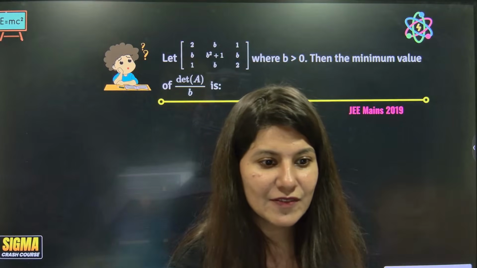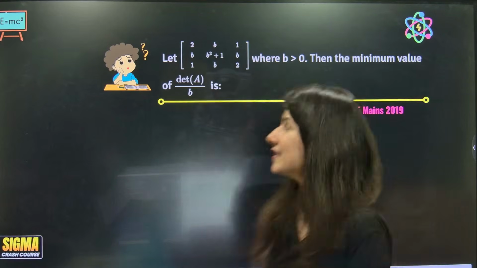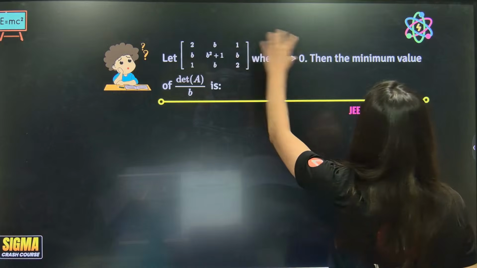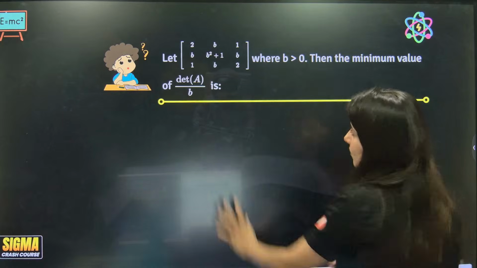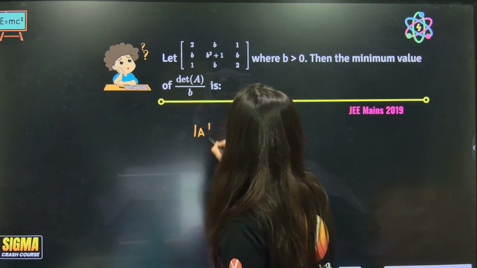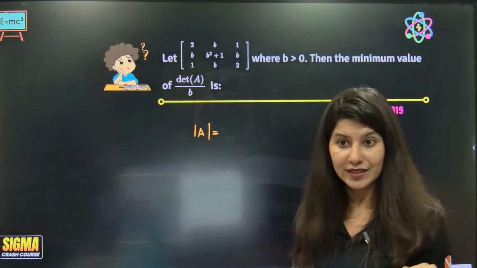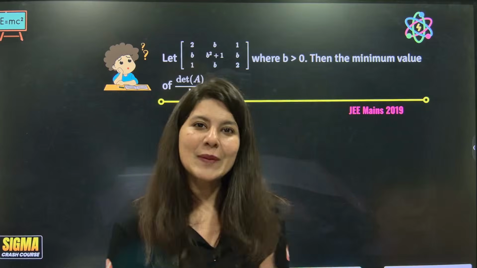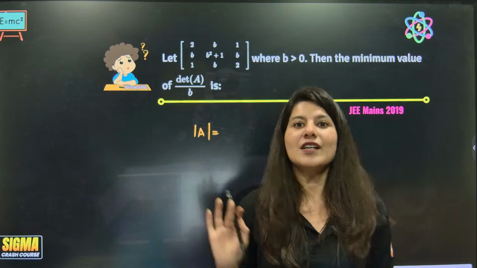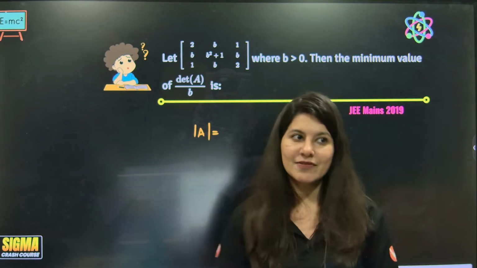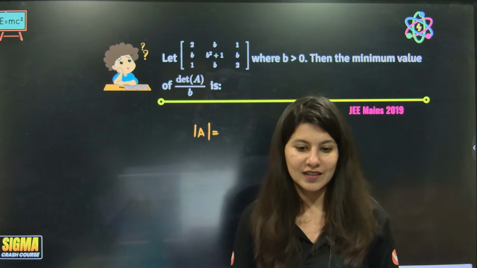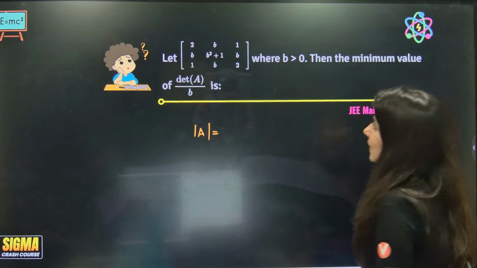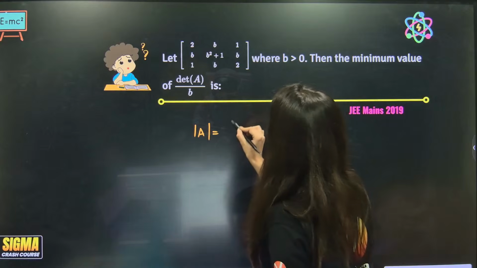Okay, let's find the determinant. This is given, minimum value of determinant A upon B. So for that we need to calculate determinant A. Everybody, you know how to calculate determinant value? Do not get demotivated by just one question. If I take one difficult question, I see 50% of the audience run away. Don't do that. Come back. Determinant A, okay? Now solve it.